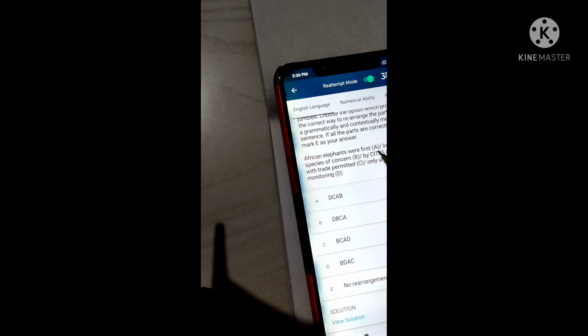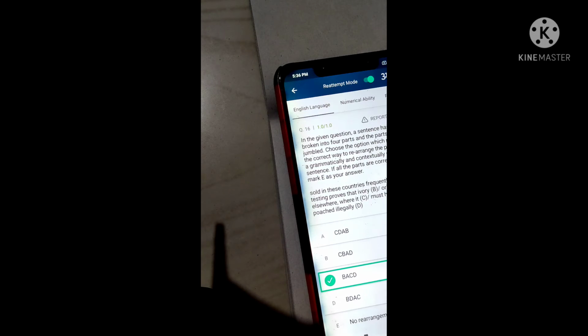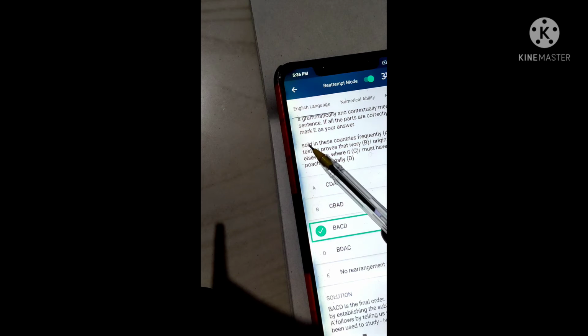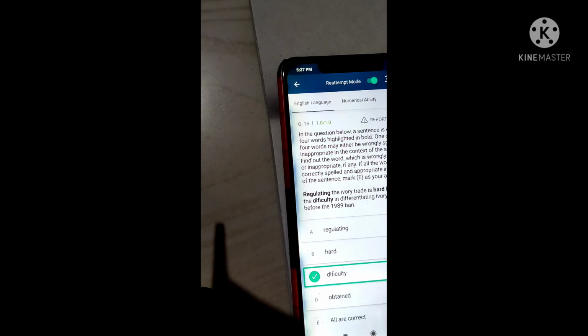The question was: African elephants were first listed as a species of concern by CITES in India, with a trade permitted only under the stringent model. So here I put the option DCAB, because there is a correct form of sentences I'm pairing with DCAB. That's why I put the option, but the option was no rearrangement is required. As well as sold in these countries frequently, forensic testing proves. Here we clearly say that B is the first sentence. So forensic testing proves that ivory sold in these countries frequently originates elsewhere where it is. So this is BACD.